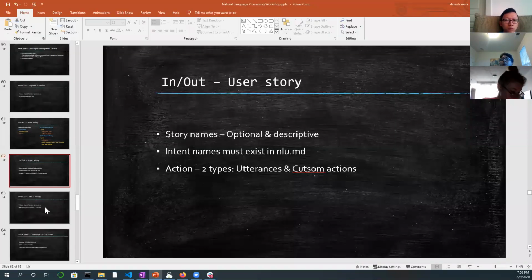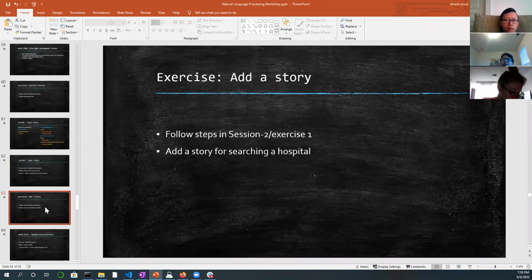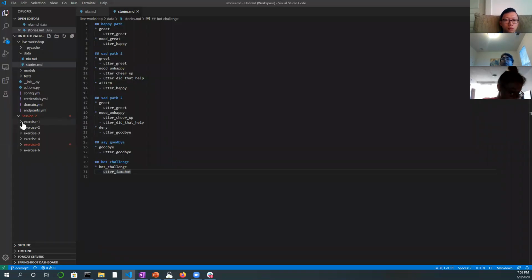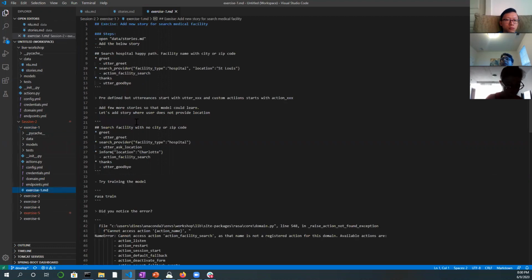So let's go ahead and add a story. So we'll look at exercise 2, session 1. So let's open that. Live workshop, session 1, exercise 1. So the first thing we are going to do is add the below stories. We are going to add a search hospital happy path. So I'll just copy paste and I'll explain what we are doing.